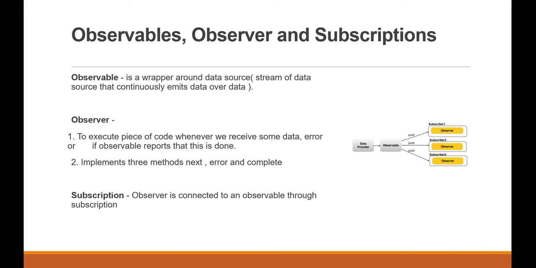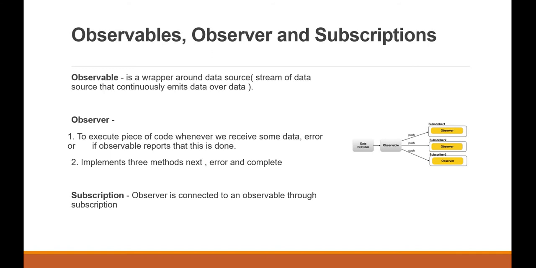Observable acts as a data provider who provides the data to the observer. It's a kind of like a person sitting in front of a chair with three or four balls, throwing the balls simultaneously to four users, right? So it's a kind of data provider providing the data to the observers who are subscribing to it.